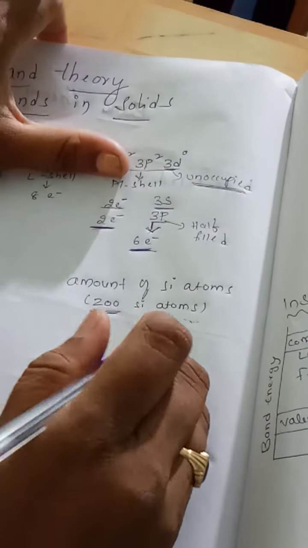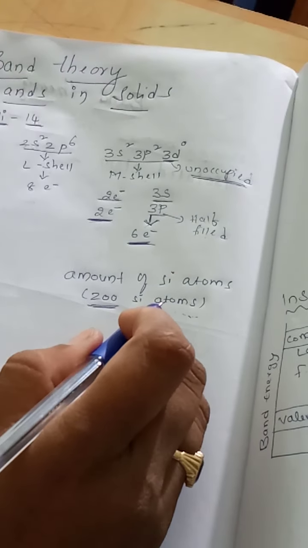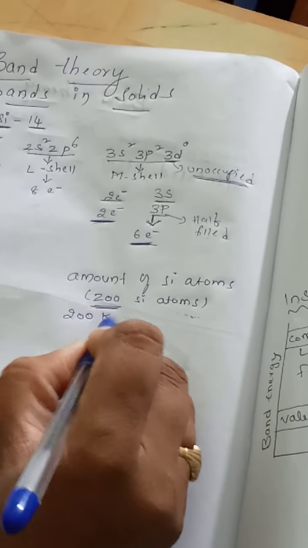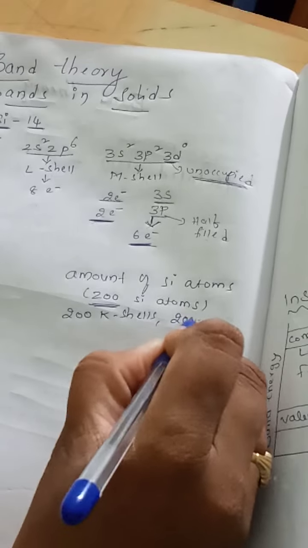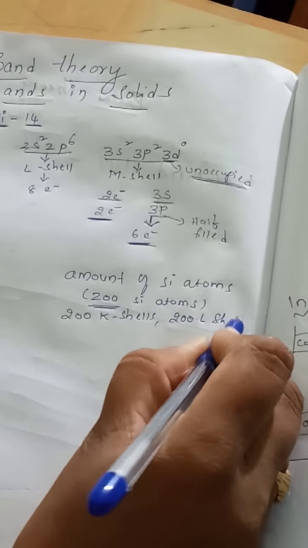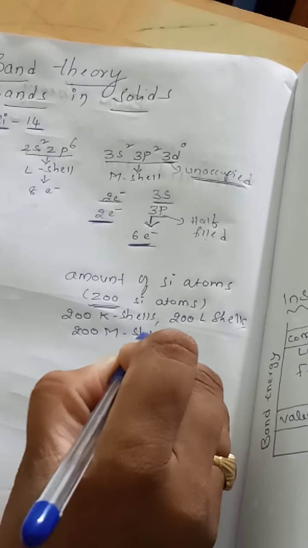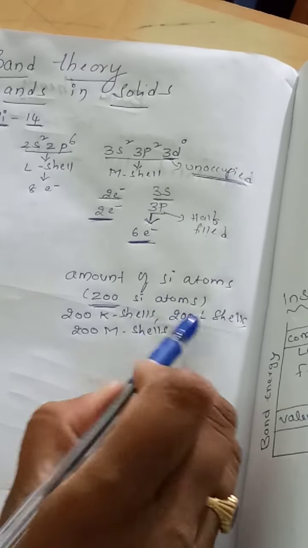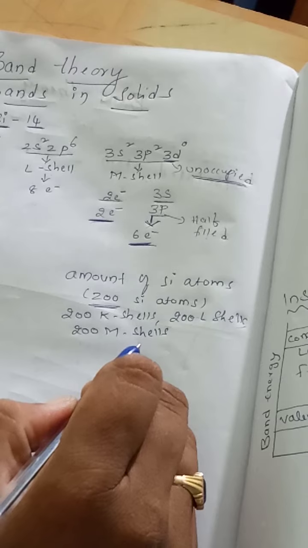As there are 200 silicon atoms, each atom has one K shell. So 200 atoms have 200 K shells, 200 L shells and 200 M shells.